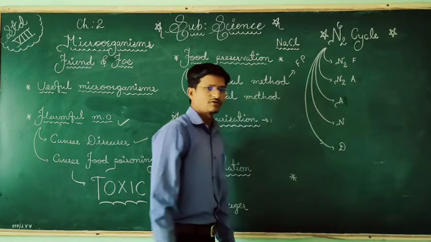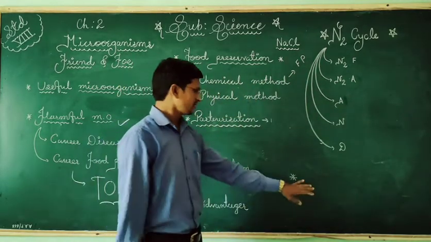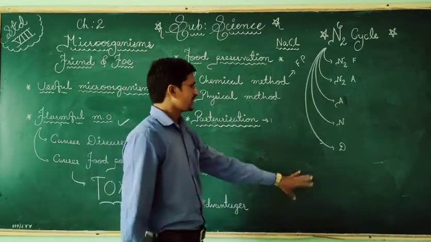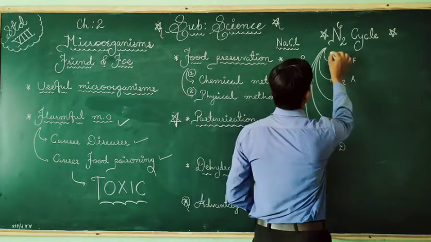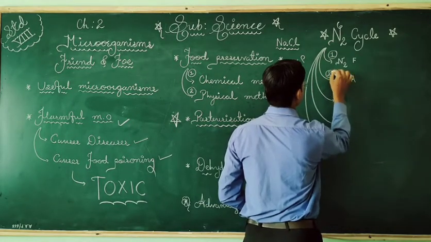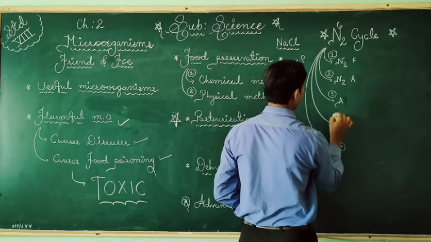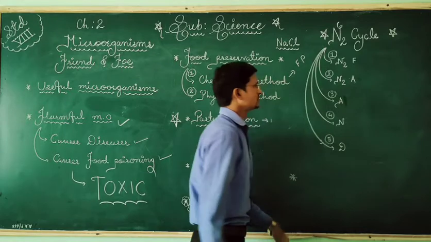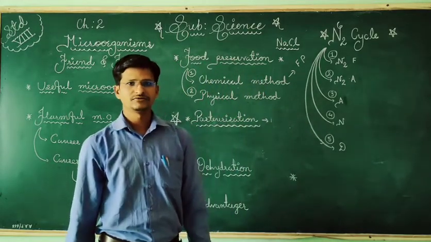Those who have already completed this work, don't worry, and it is there in the NCERT questions also, so that can be done. So first step, second step, third step, fourth step, and the fifth step. So there are a total of 5 steps of the nitrogen cycle.